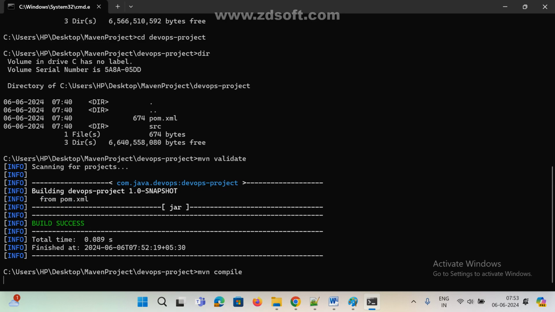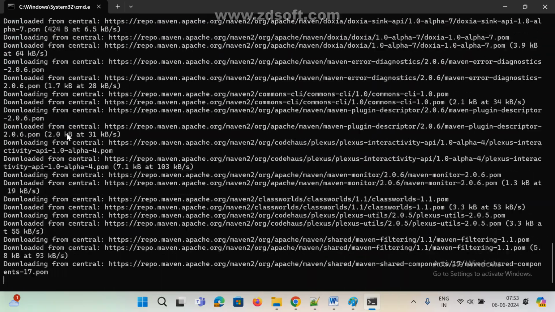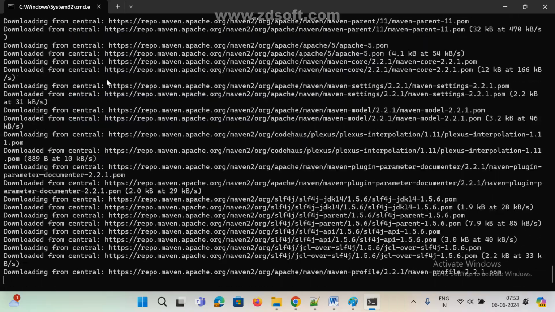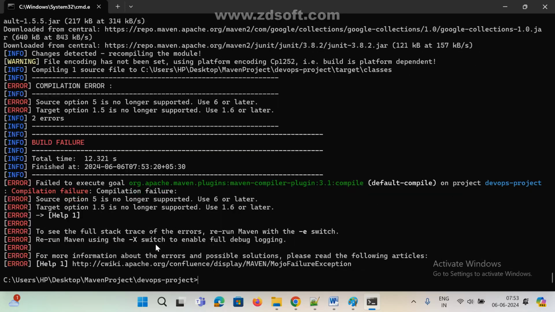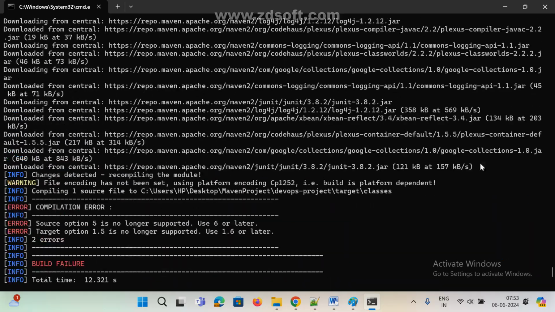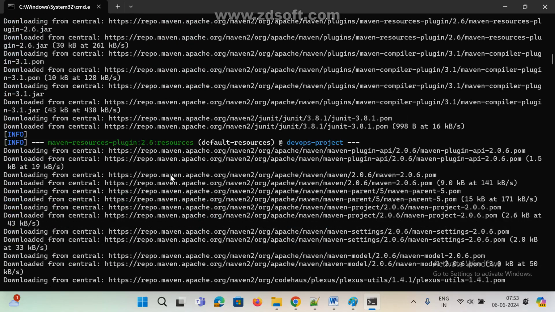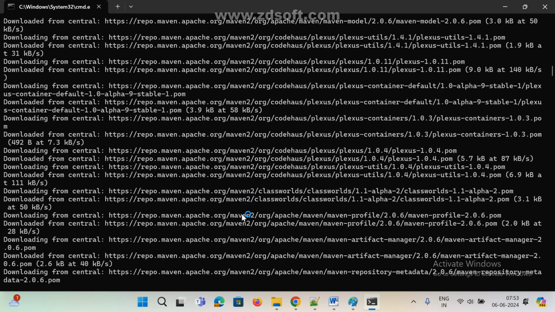mvn space compile. If you run this command, now see here, it is downloading a few things. Again, see here, it is connecting to the remote internet. It is downloading many things. Observe here, I just gave compilation. Now observe here what it downloaded. See here, remote repository downloading Maven 2.0 related versions, and see here plugin related, it downloaded so many things.